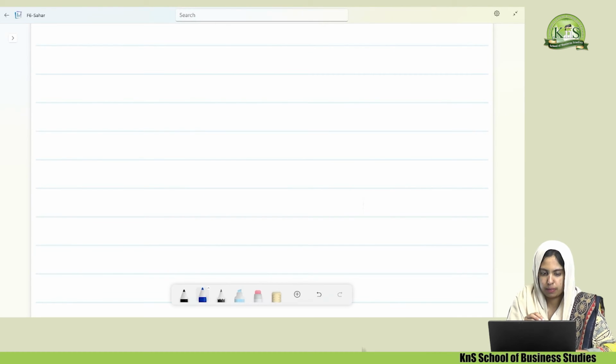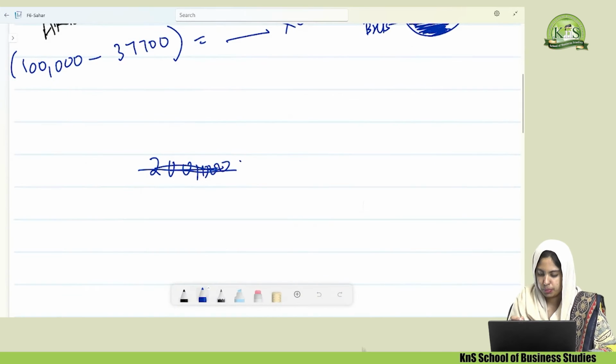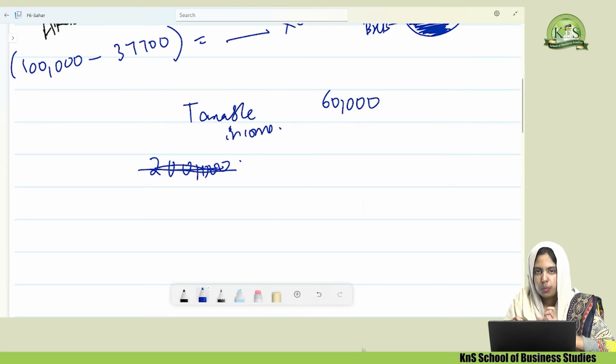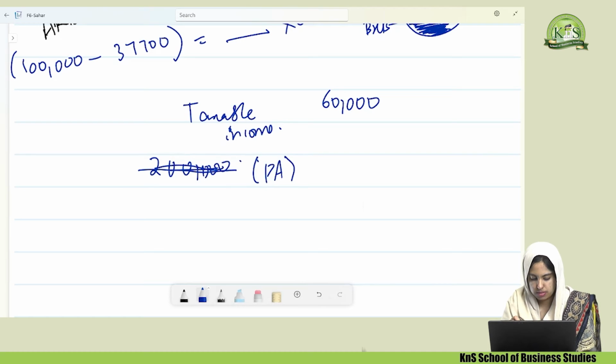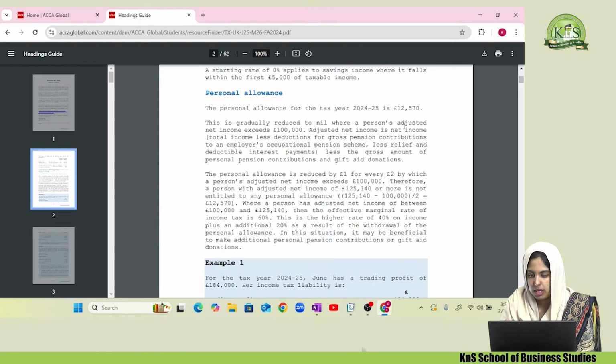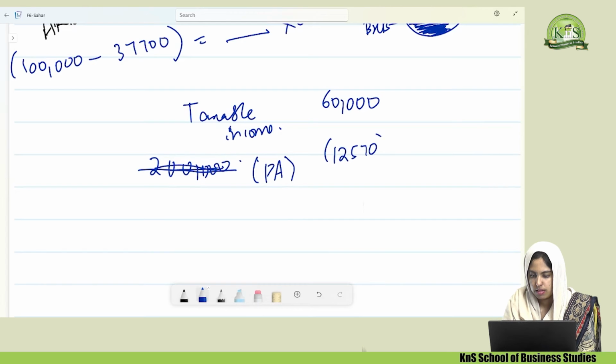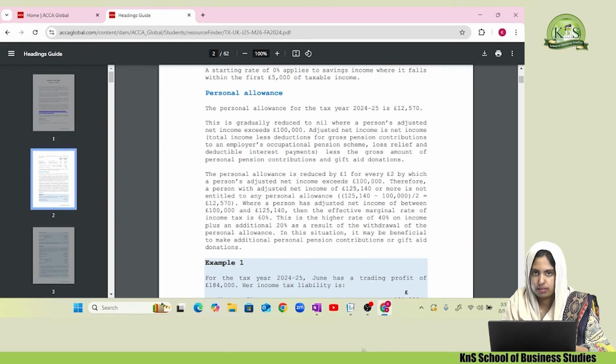Let's say my taxable income is 60,000. When I find my ITL, I can subtract the personal allowance provided by the tax authorities, and whatever answer comes up is the figure calculated for ITL. There are some more limits for personal allowances as well, which will be discussed later when we have more examples.